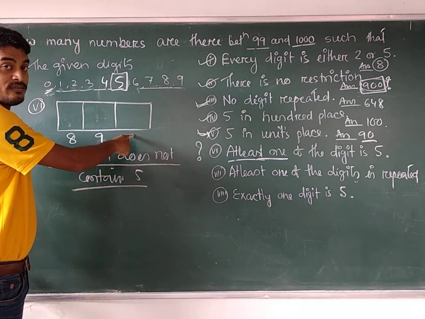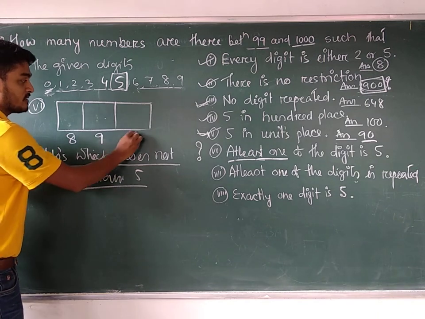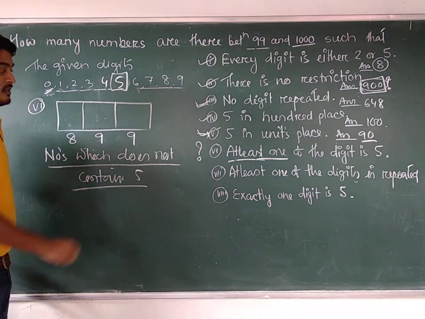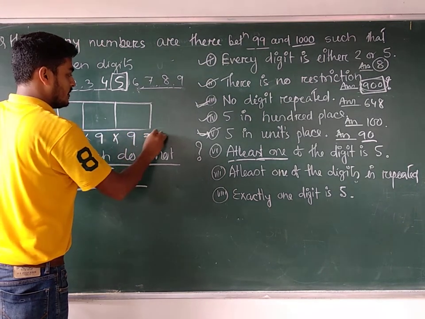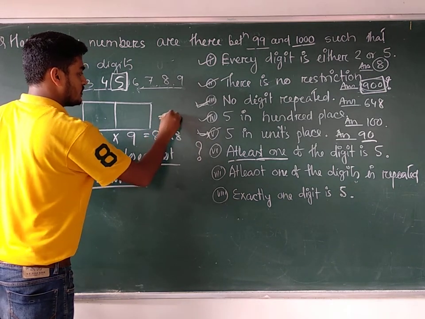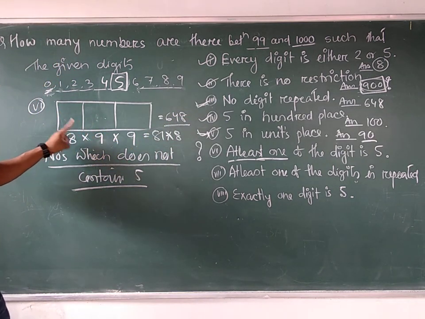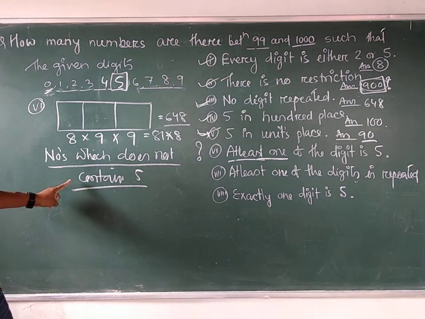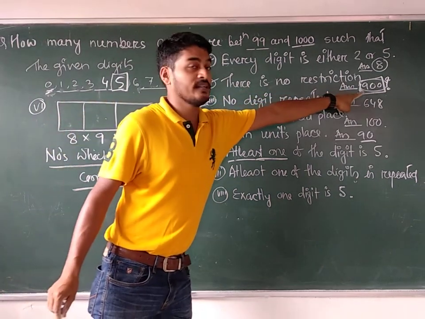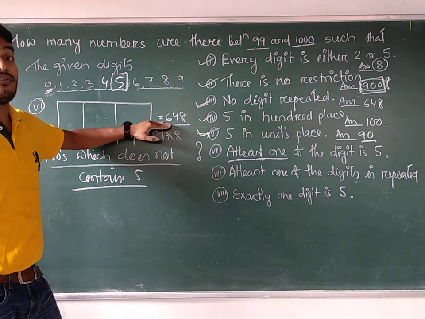Can you use 5? No, because we have to find all those numbers which do not contain 5. So this place can be filled up in 9 ways. So what is the answer? 9 into 9 is 81, and 81 into 8 is equal to 648. Am I correct? So 648 numbers are there which do not contain 5. Out of 900 numbers, 648 do not contain 5.